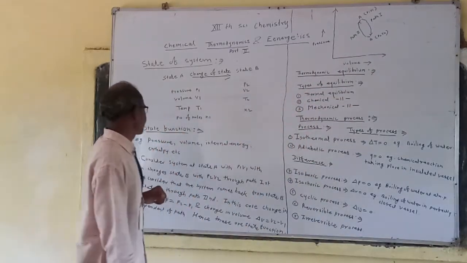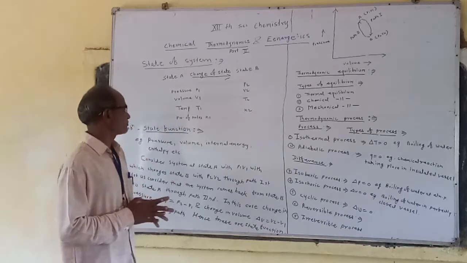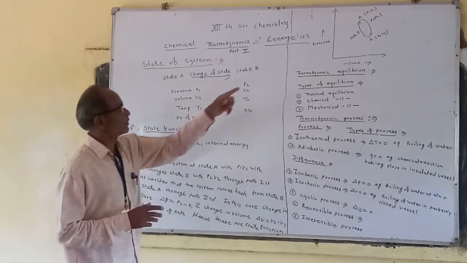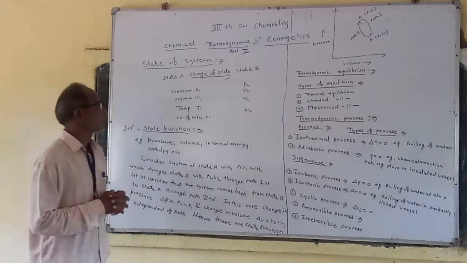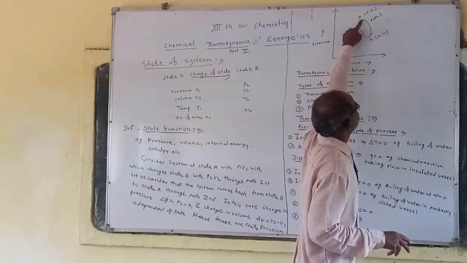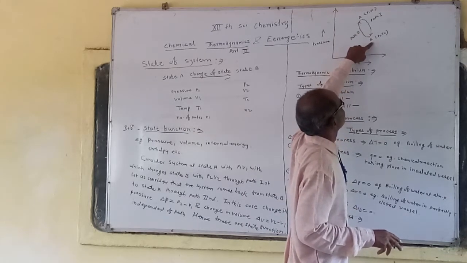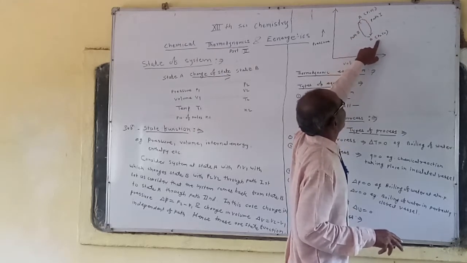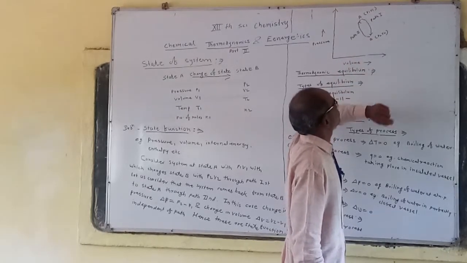State A, which has the pressure P1 and volume V1, changes to state B with the pressure P2 and volume V2. By using the first path, the system can reach state B from A, and here pressure becomes P2 and volume V2.